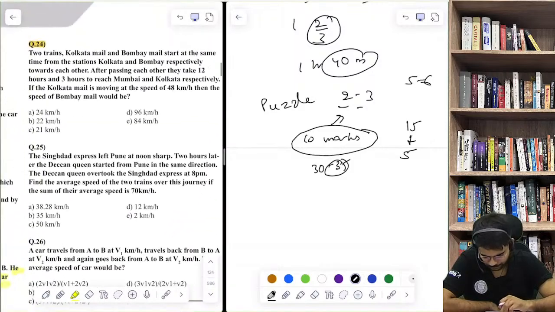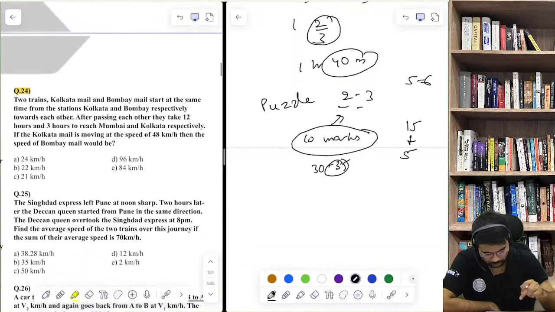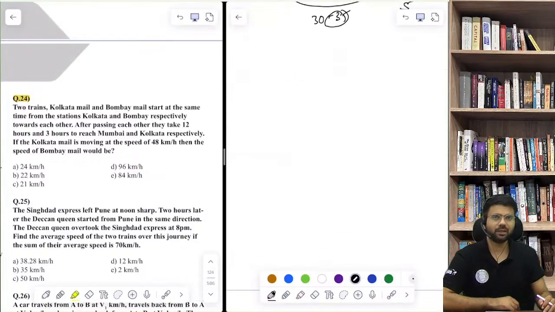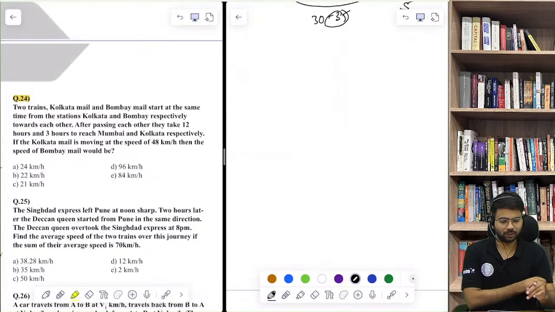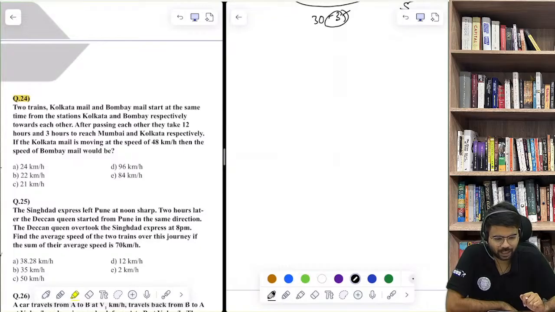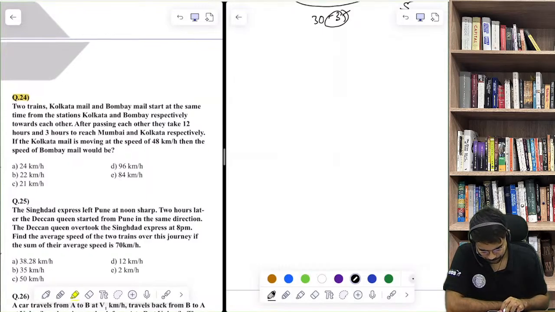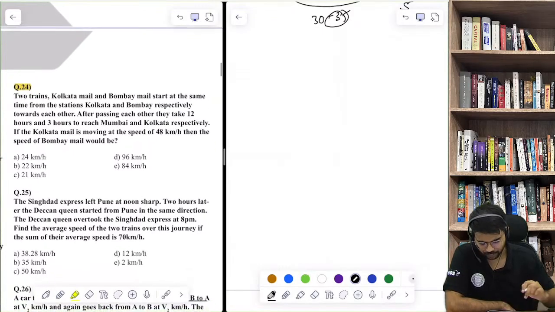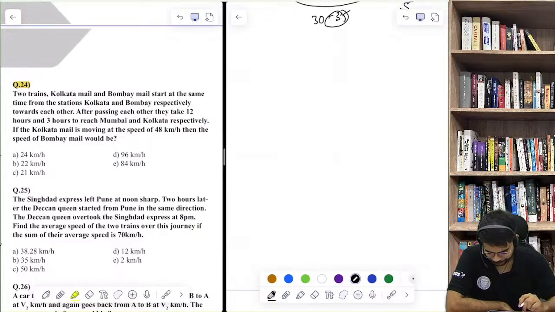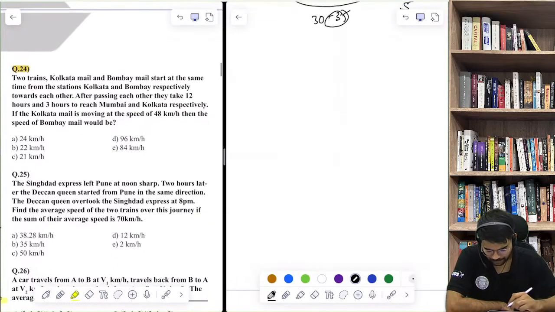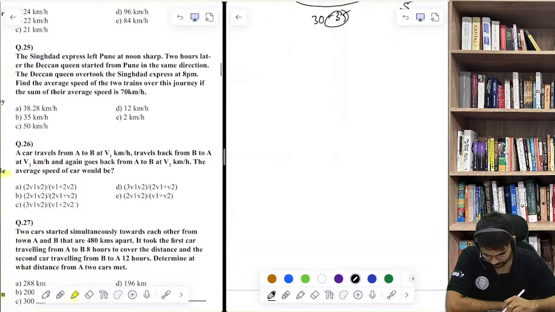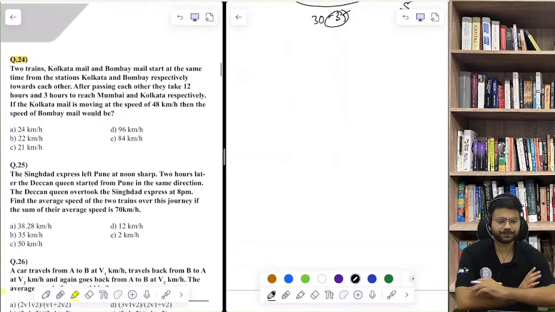Okay. I think we'll do one more question of time, speed, distance. Then we'll move to profit, loss and discount. है ना? Yes, you can try for mock test 2. This strategy. Question 24. 2 trains, Kolkata Mail and Bombay Mail, okay, start at the same time.